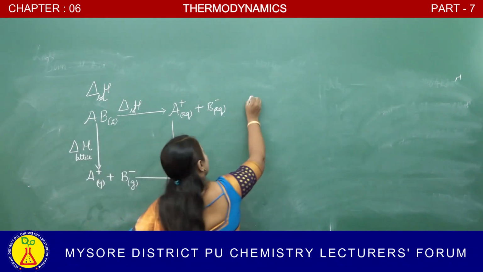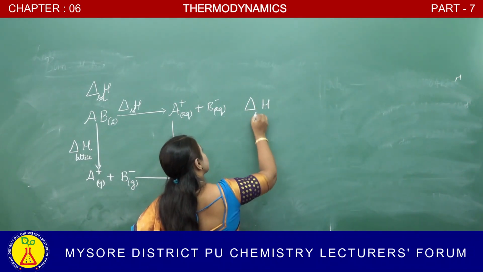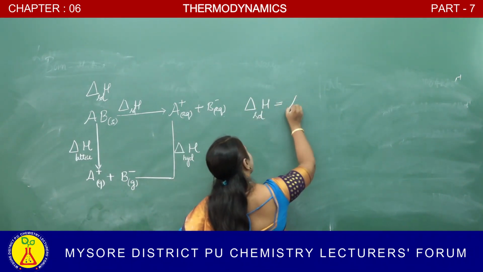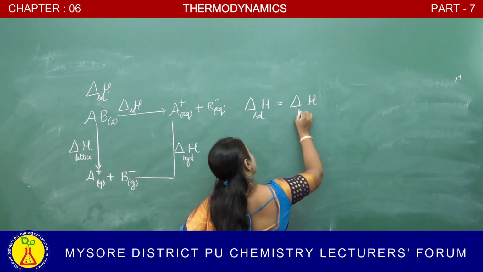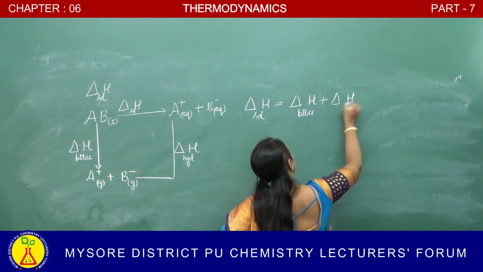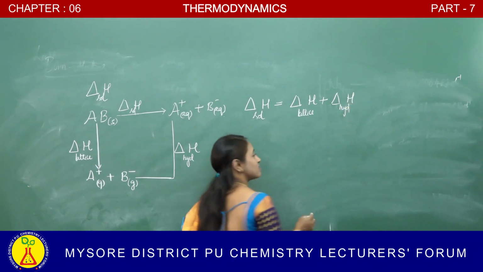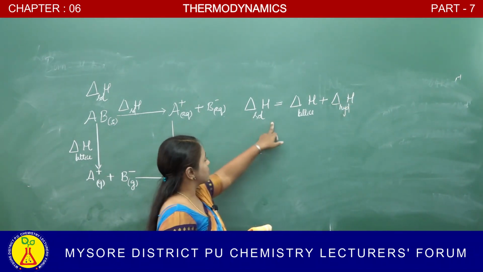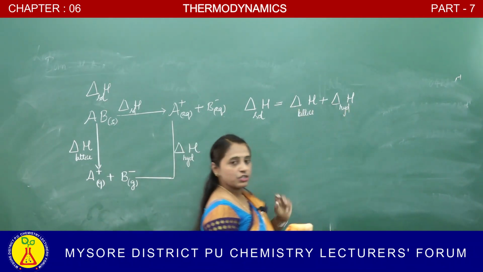That means enthalpy of solution is equal to lattice enthalpy plus hydration enthalpy. ಇದೆರಡು ಕಂಬೈನ್ ಮಾಡ್ಕೋಬೋದು. ಮತ್ತೆ ನಾವು ಹೆಸಸ್ಲ ಅಪ್ಲೈ ಮಾಡ್ಕೊಂಡ್ವಿ.